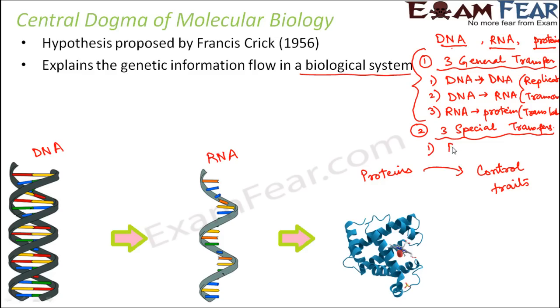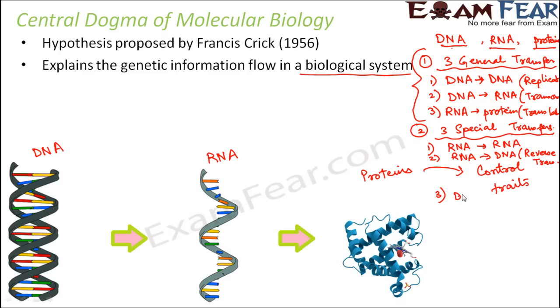For special transfer, RNA is the genetic material. So RNA replication will take place. RNA will create a copy of itself, and then RNA will create DNA. It is just the opposite of transcription, and this is known as reverse transcription. But please remember, it doesn't happen in all the cases. It happens only in special cases like viruses.